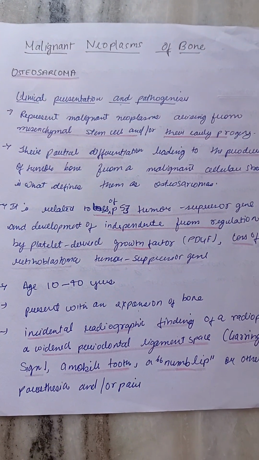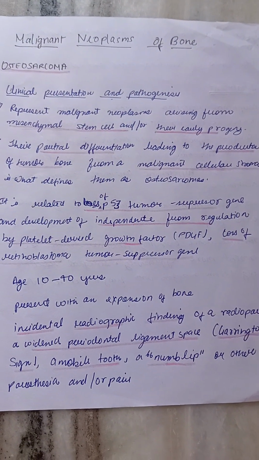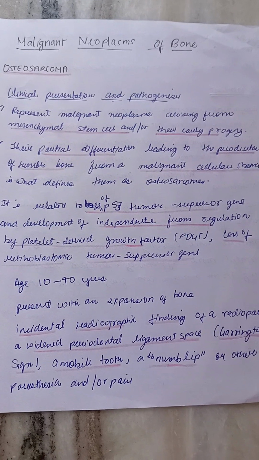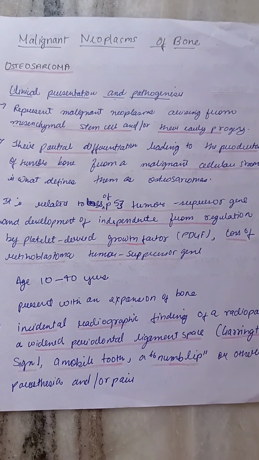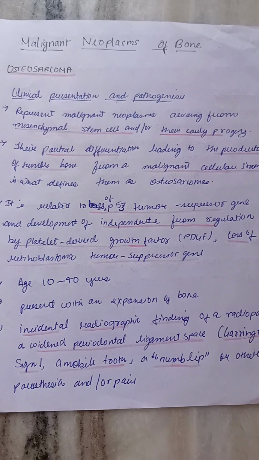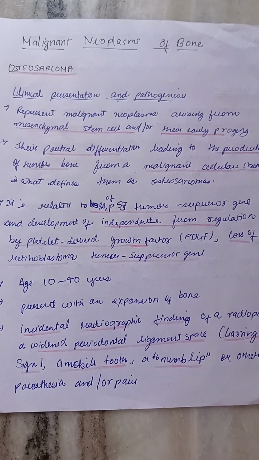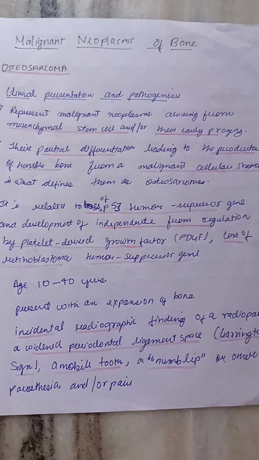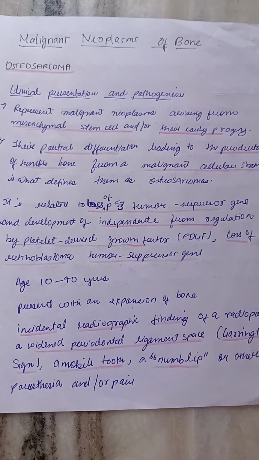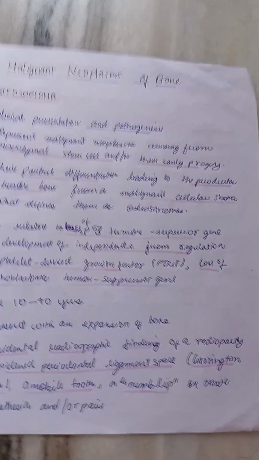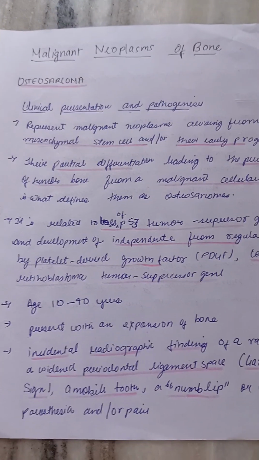It is related to loss of the p53 tumor suppressor gene, development of independence from regulation by platelet-derived growth factors, and loss of the retinoblastoma tumor suppression gene. So three genetic things are mainly involved.